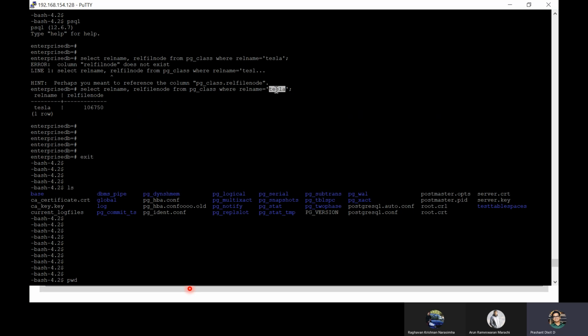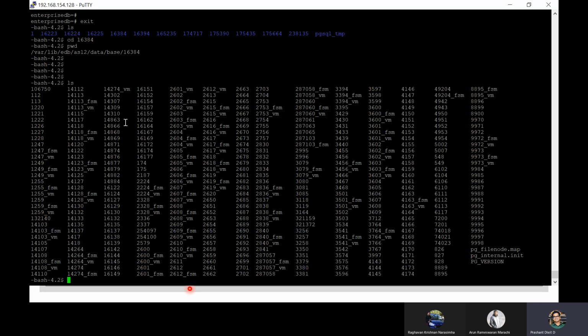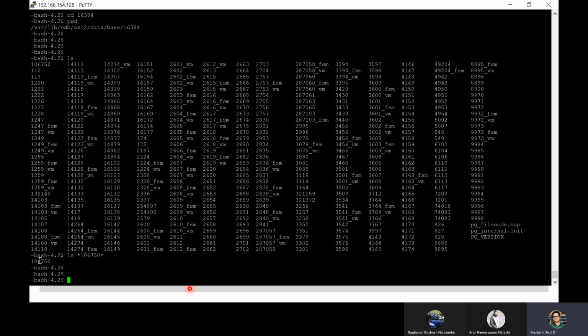So this table Tesla is present on the disk with the data file name 106750. Here, if you see, we've got so many files. Let's search for this file specifically. Here it is. We've got a file with that name.